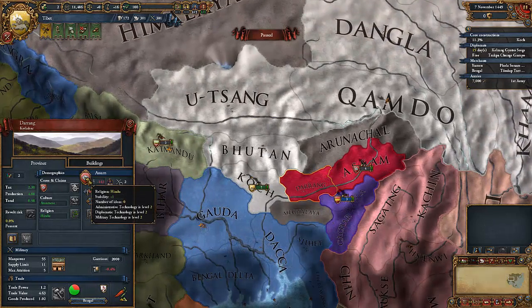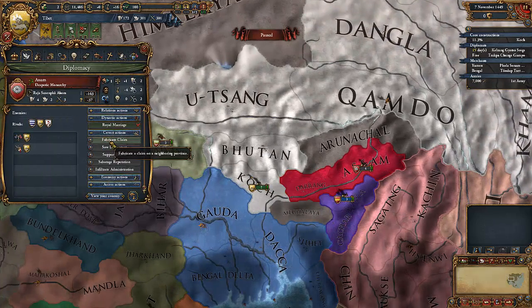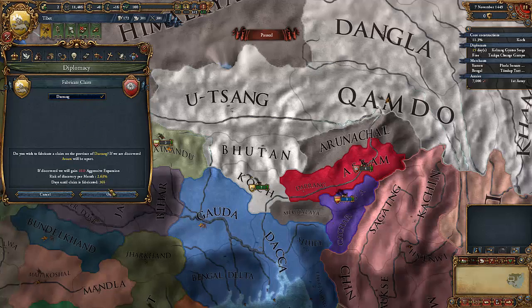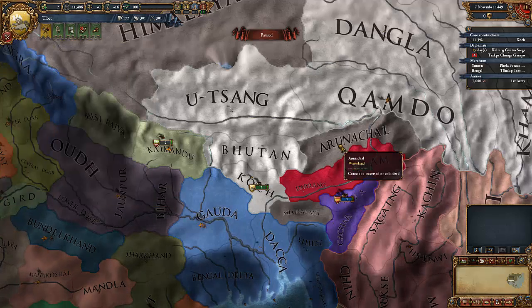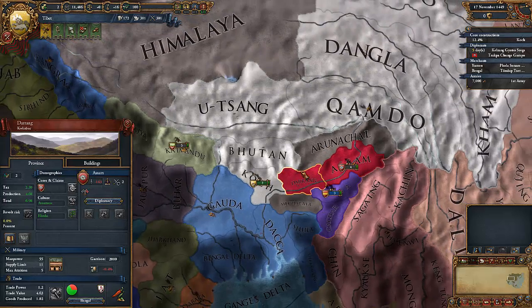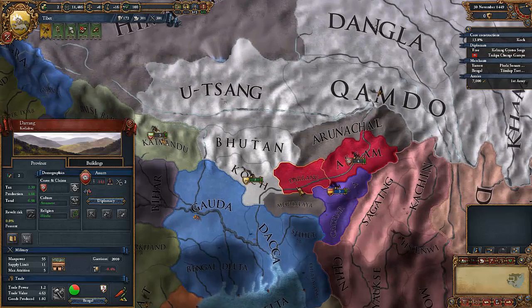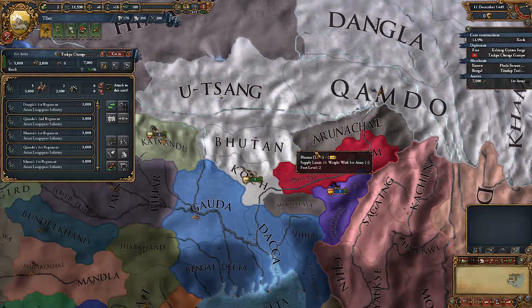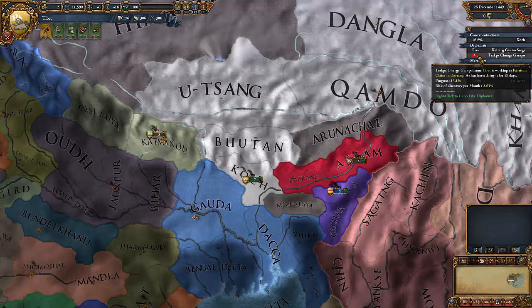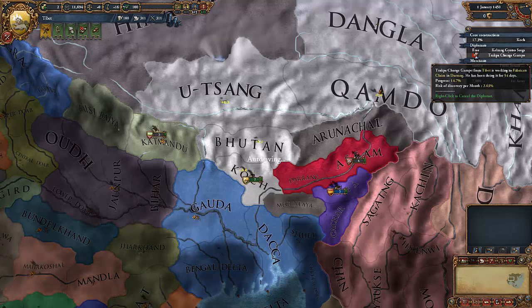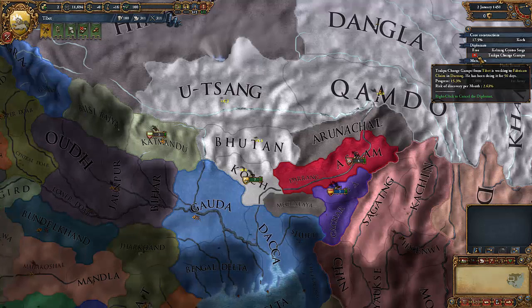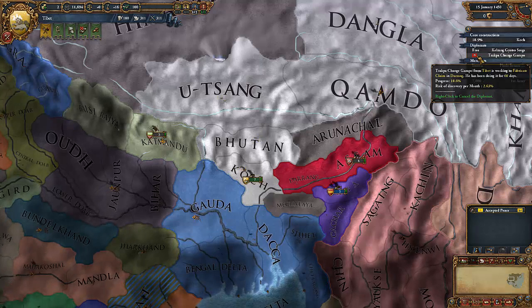So we need to take a look at Assam now, because these people are the people who we are going to go and annex next. So we're going to start off by fabricating a claim on the province of Darang. Now this claim will take a while to go through. We can hover over this icon here and it tells you the progress that you've made.